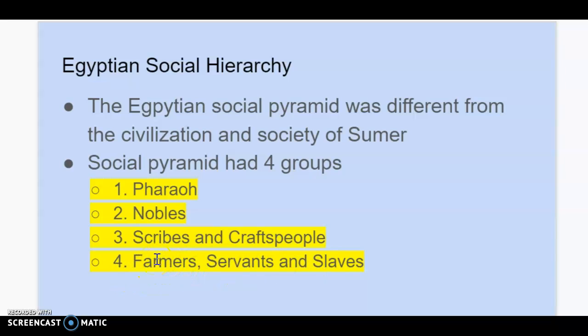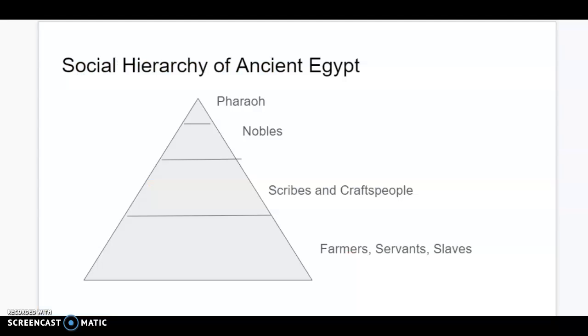The farmers that produce food, the servants, and the slaves. They've all been lumped into this one giant group at the bottom of the Egyptian social pyramid. And so we'll jump ahead and look at that social pyramid. Remember, symbolically, it's not like everyone lived in one big old pyramid with these different levels. This is just the triangle that we use, just like the food pyramid.